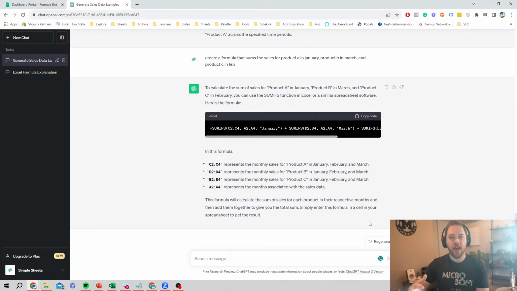But just know that if you are dropping in data into ChatGPT for context, you do have a bit of a limit you'll run into when you put in too much data in one go. So that is how you build complex formulas and how you can use ChatGPT to create any type of formulas, complex or not, that you need for your spreadsheet work.